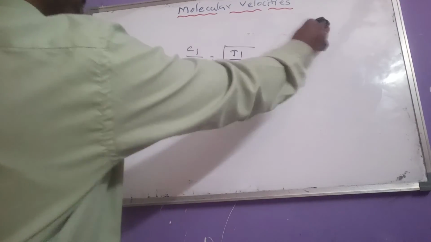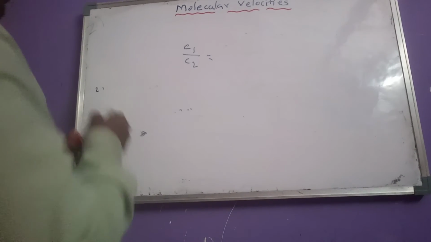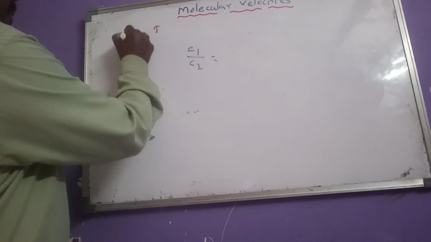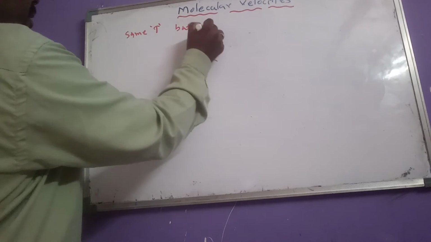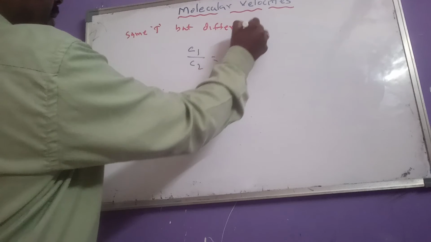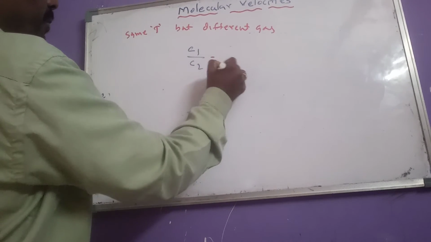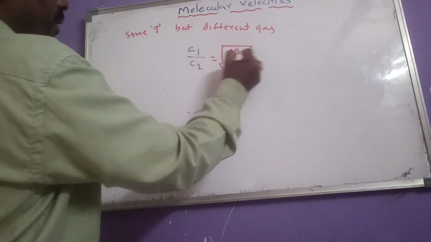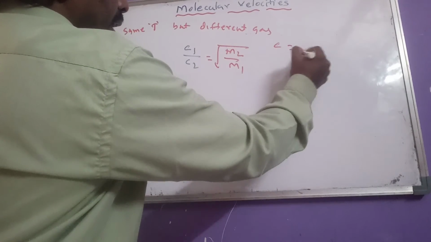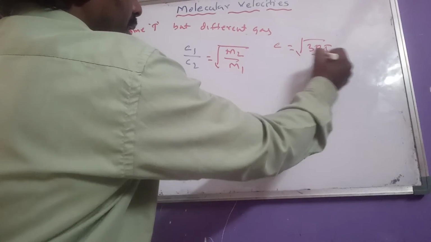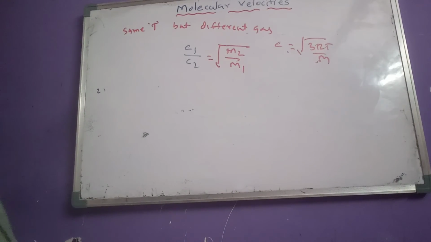Sometimes the temperature is the same but they give different gases. So now the second condition: same temperature but different gases. Here C1 by C2 equals root over M2 by M1, because C and M are inversely proportional in the expression root over 3RT by M. For that reason we have written the expression like this.